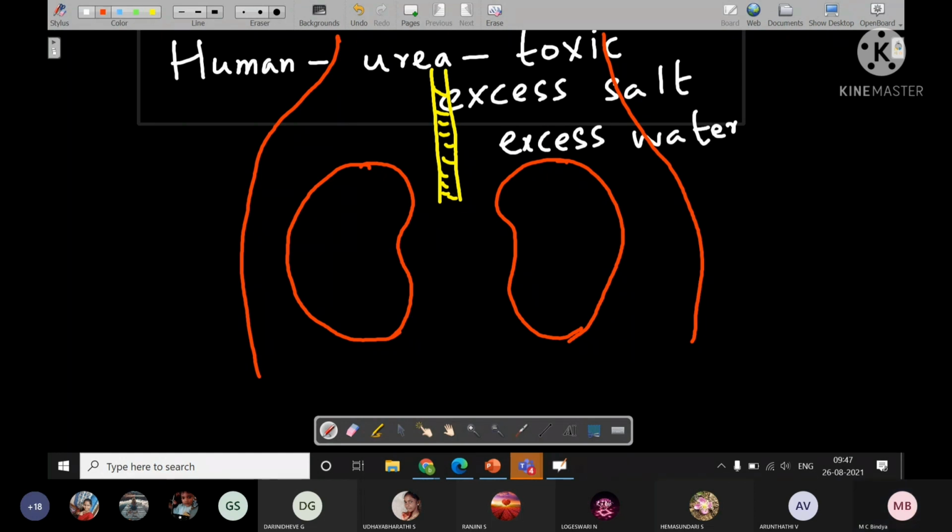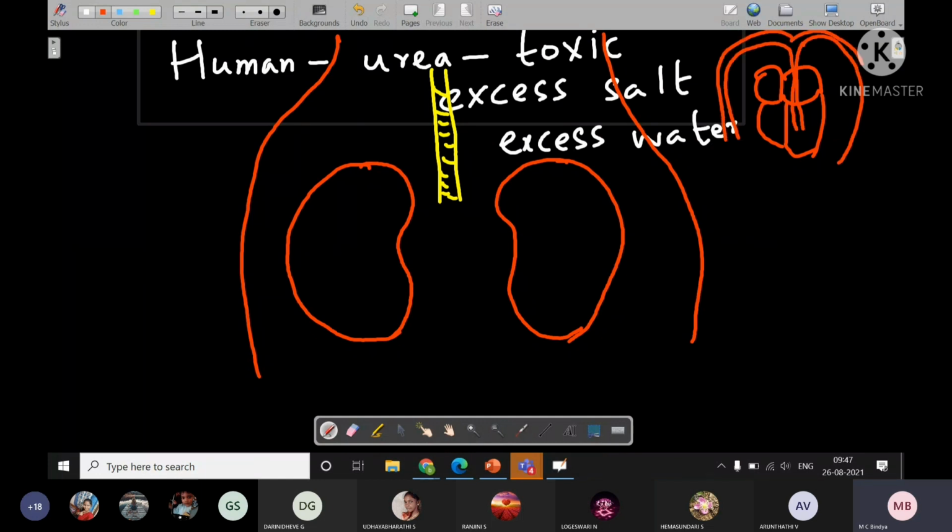Then I told you when we were learning the heart that the aorta comes up from the left ventricle and branches and supplies blood to different parts of the body. So some of this blood also goes to the kidney.